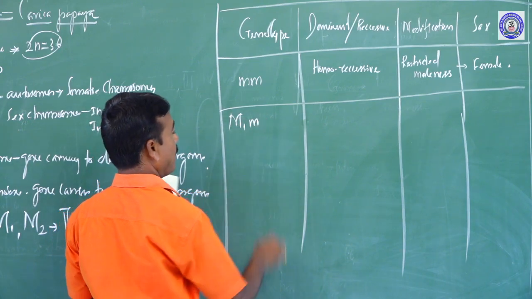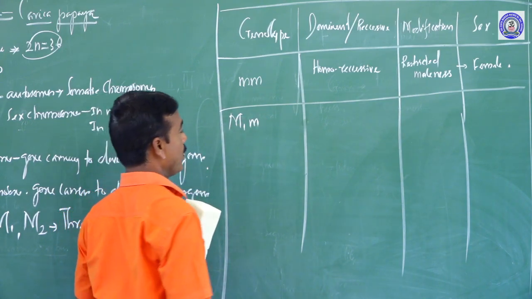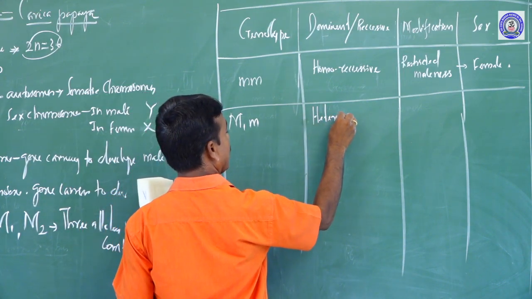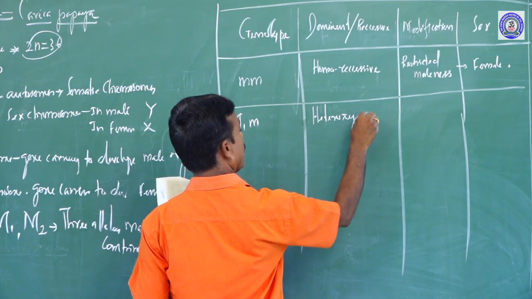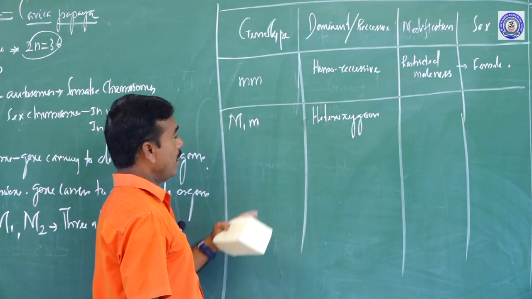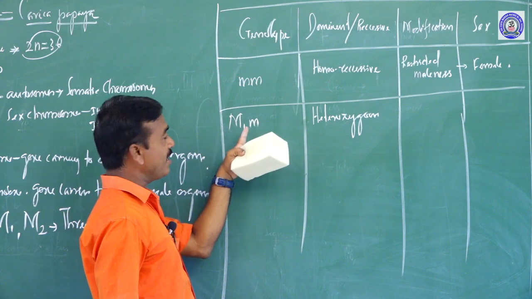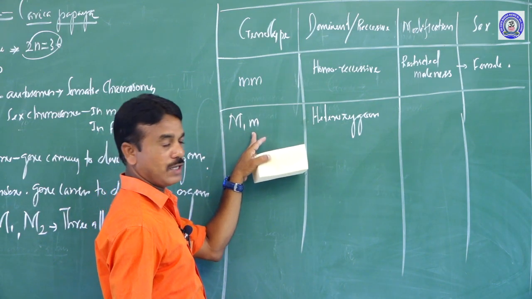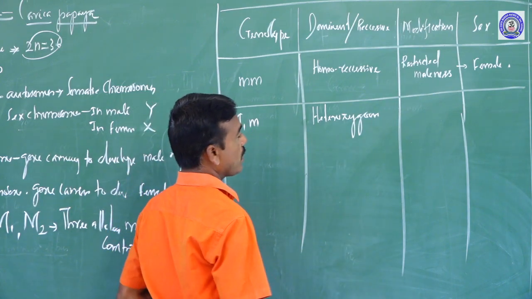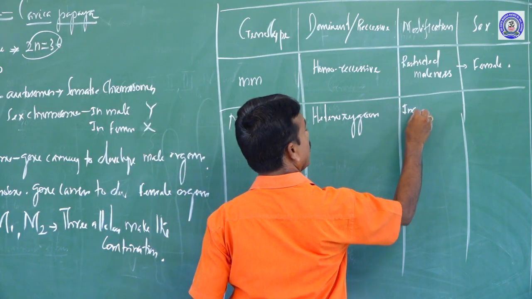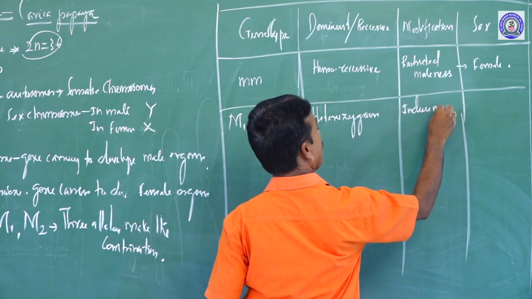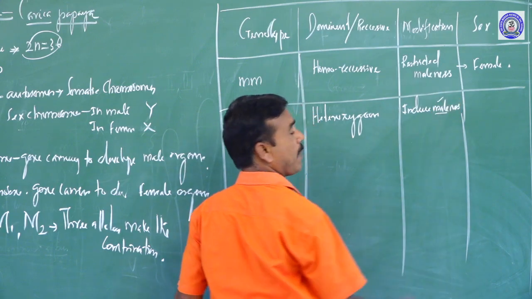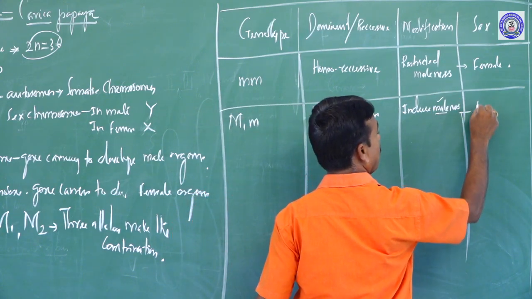Instead of that, capital M1 and a small m is commonly called heterozygous. Why heterozygous? Because a dominant gene is there and a recessive gene is there. So if this combination occurs, it is commonly called heterozygous. What does it produce? It induces maleness. If you induce maleness, what type of plant is obtained? Yes, a male plant is obtained.